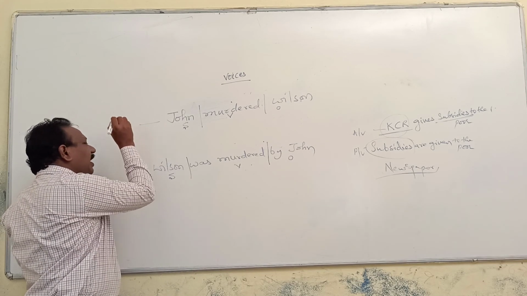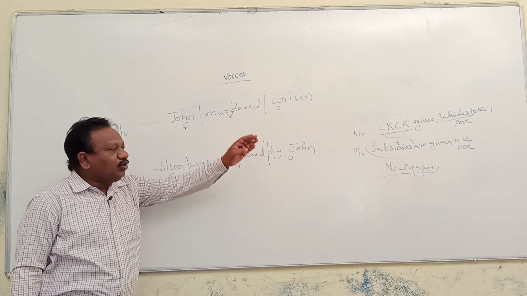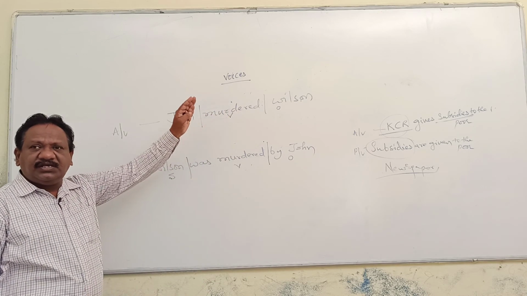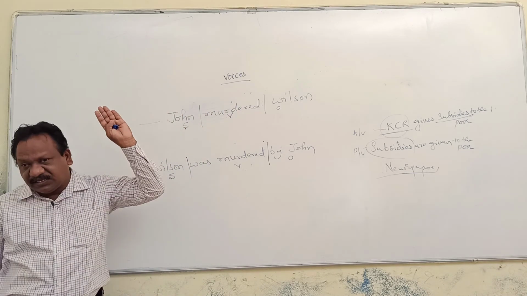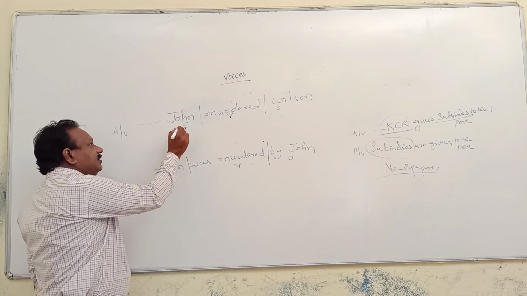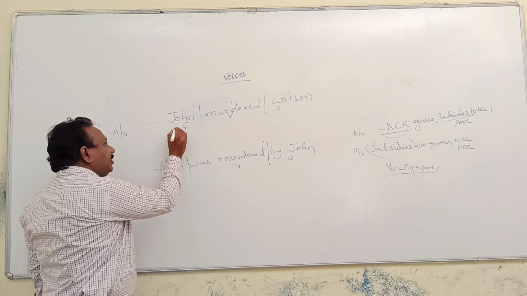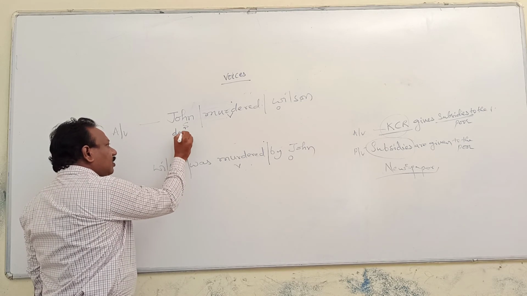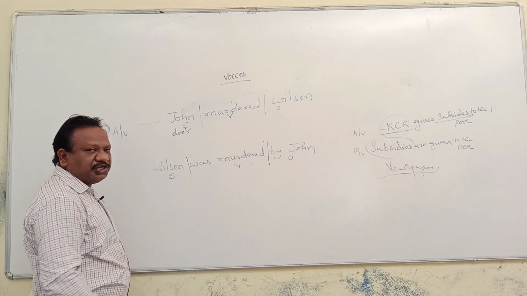Why is it called active voice? When the doer of an action is in subject place, those sentences can be taken as an active voice sentence. Here the action is done by whom? John. Doer of action.